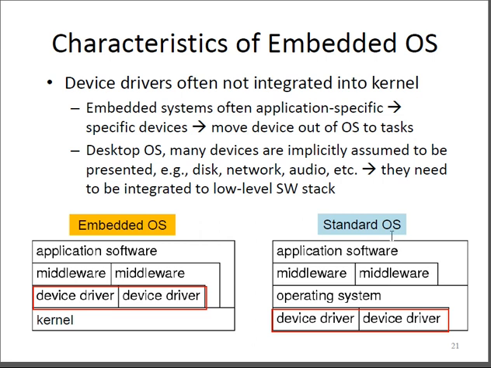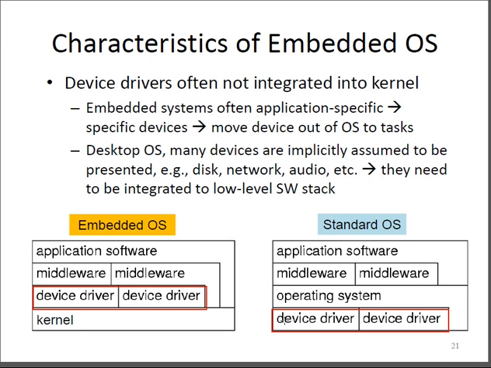Now, when you talk about the desktop case, the standard OS will have the device drivers as part of the operating system. In a desktop operating system, many devices are implicitly assumed, like disk control, network control and audio control, and they need to be integrated at the lower level of the stack. So that is what is treated in the low level stack conditions with respect to the standard OS.